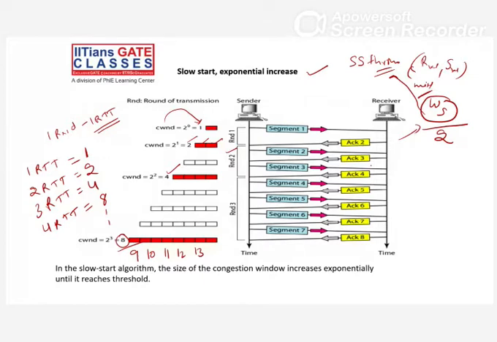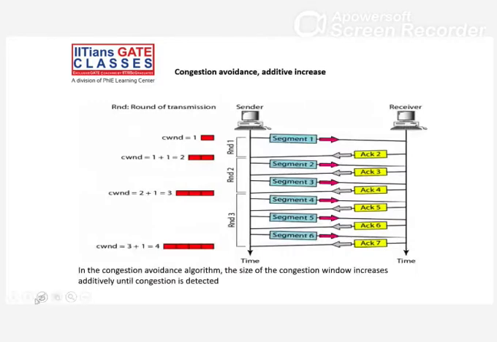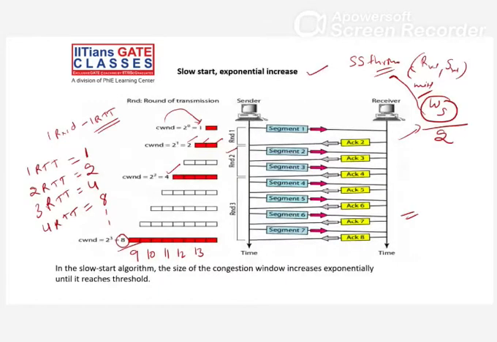And in that whole process, if in some way congestion is detected, then we have to apply some technique so that we can revert our congestion window size. That means we have to decrease our congestion window size depending upon the strength of the congestion. The congestion is either mild or strong, right? So in the slow start algorithm, the size of the congestion window increases exponentially until it reaches the threshold. That line is very important, right?